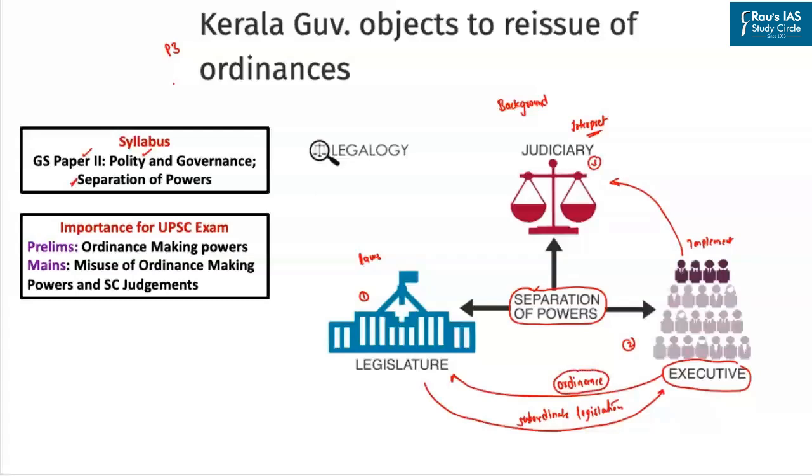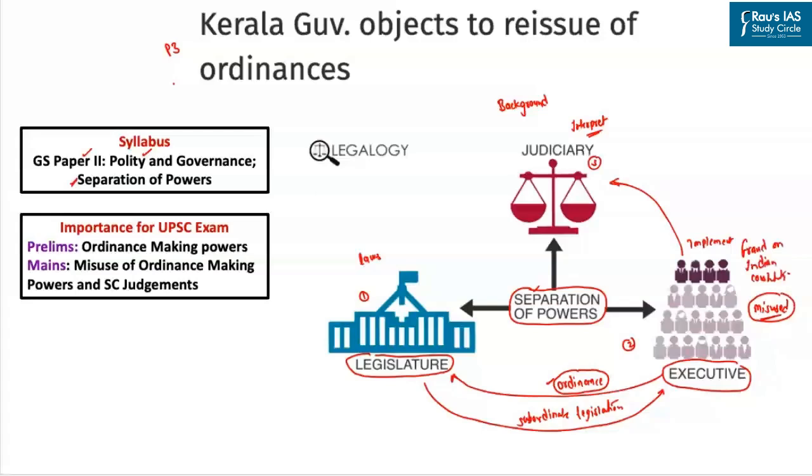For example, let's say the legislature is not in session and the government wants to come up with a new law. In such a case, the president at the central level or the governor at the state level can promulgate ordinances to deal with such circumstances. So this ordinance making power is an exceptional power. But the problem here is that this power has frequently been misused. In fact, it has been misused to an extent that the Supreme Court has said that it is a fraud on the Indian Constitution.